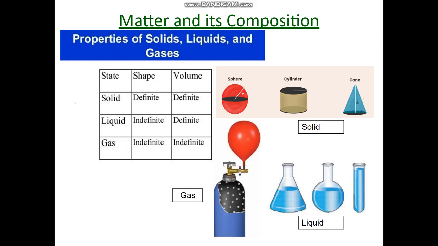If you pour any volume, say 200 milliliter of water, in a conical flask or in a round bottom flask or in a test tube, it will take the shape of the concerned container, but the volume of the water will remain the same. Gases have indefinite shape and indefinite volume.